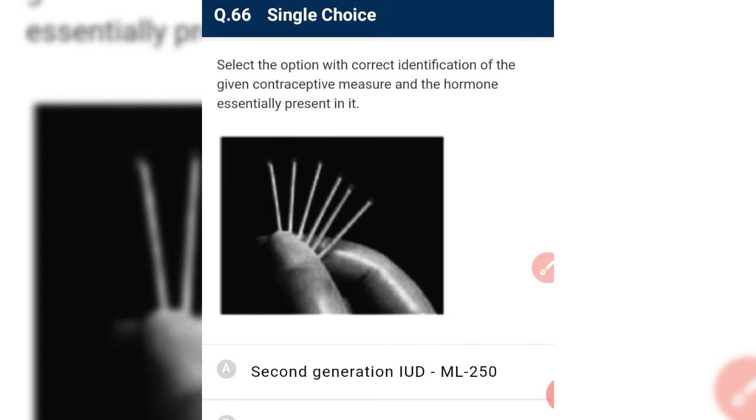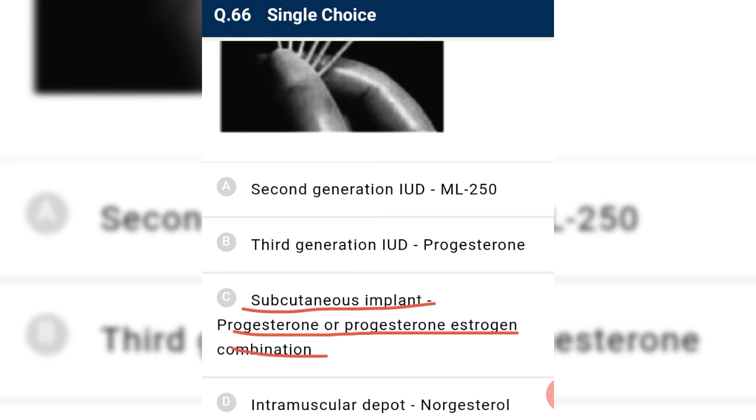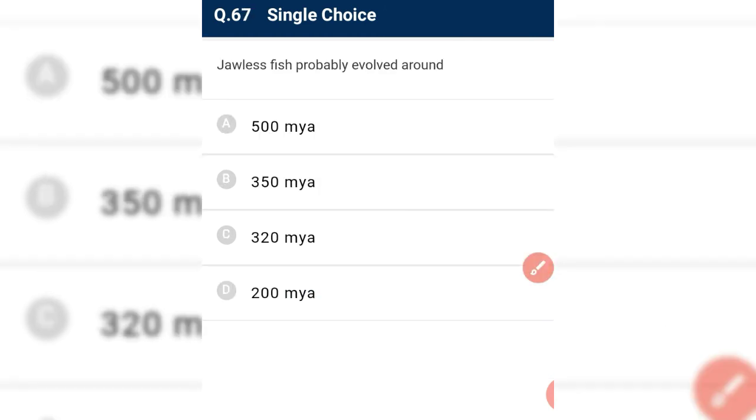Select the option with correct identification of the given contraceptive measure and the hormone essentially present in it. See, it is nothing but an implant, and implant is number 16. These are subcutaneous implants which have progesterone or a progesterone and estrogen combination, and this prevents the ovulation.